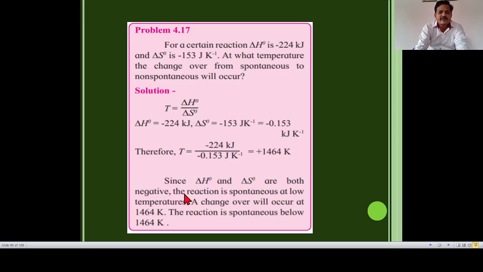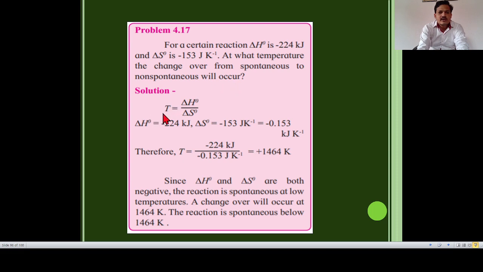Now let us start with some numericals. Numerical number 4.17: for a certain reaction, the standard enthalpy change is -224 kJ and the standard entropy change is -153 J/K. At what temperature will the changeover from spontaneous to non-spontaneous occur?